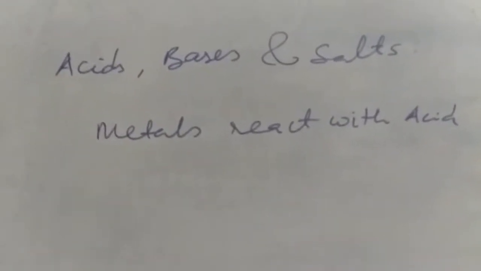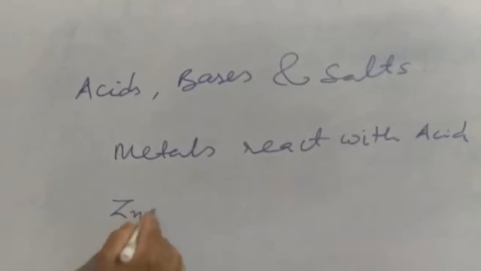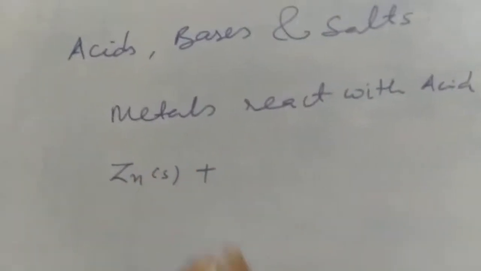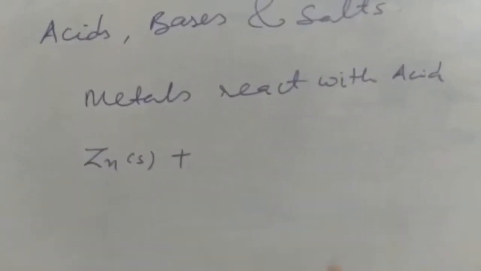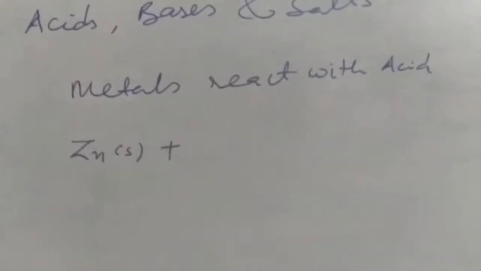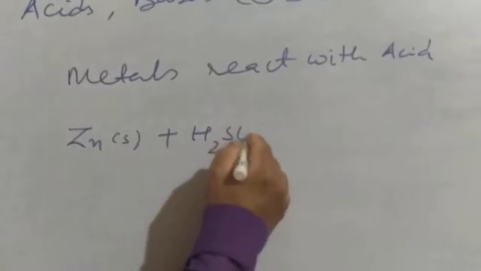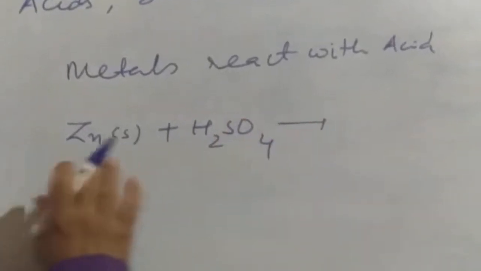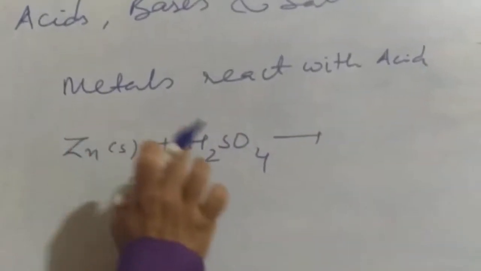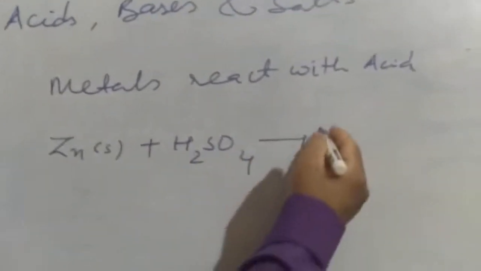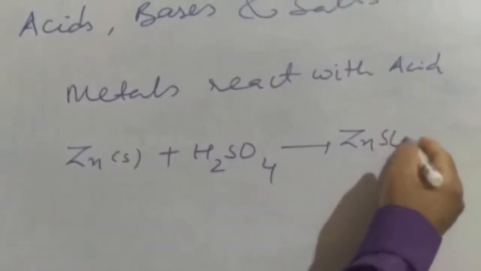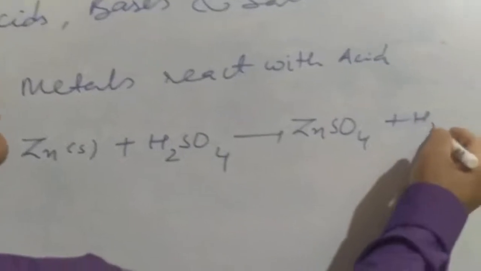Let's see what happens. Suppose you have taken zinc metal, and you added hydrochloric acid or sulfuric acid, whatever. Suppose I am adding dilute sulfuric acid. Now when metals react with any acid, we get a salt plus hydrogen gas.